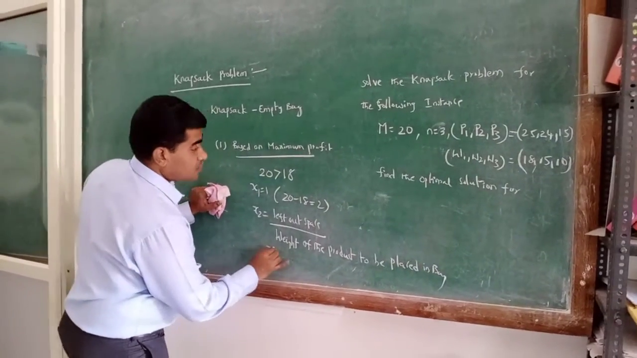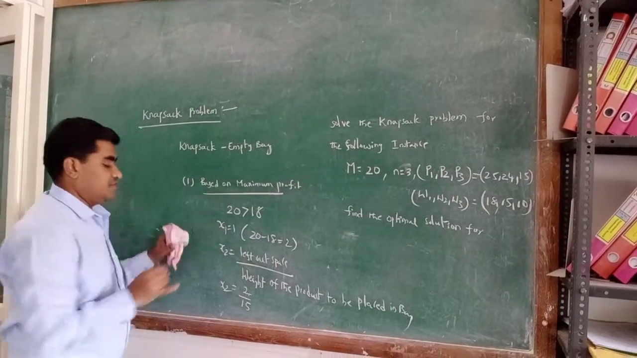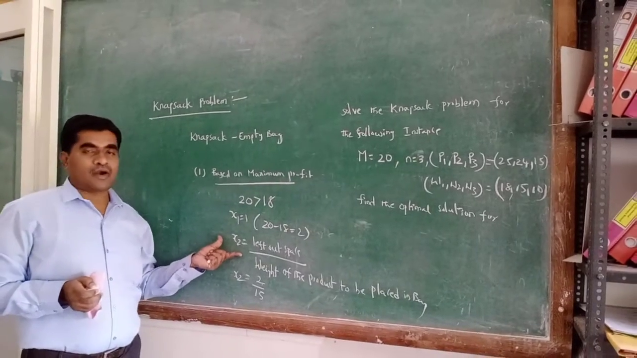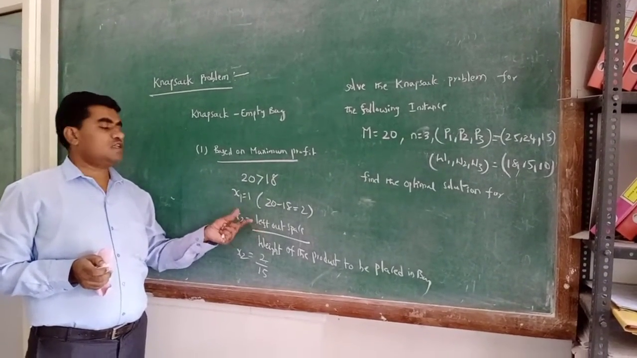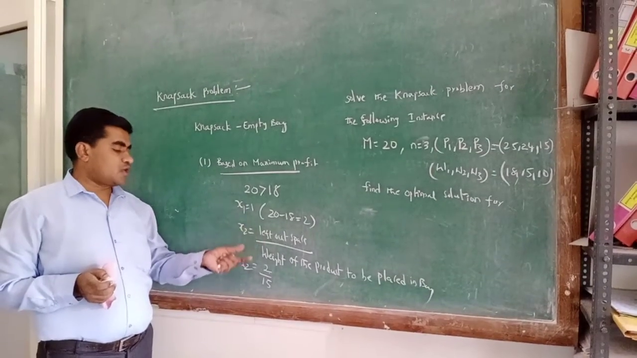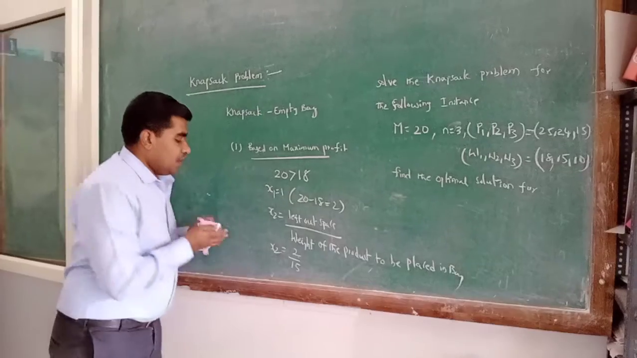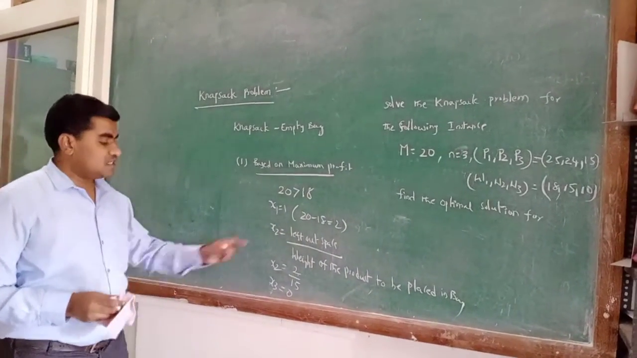So what is the left out space? X2 is 2 by 15. And for X3, we can't place the second product completely, so only a few amounts of space is there. So a fraction, 2 by 15 amount of the product, we have placed in the bag. So X3 equal to 0. There is no space remaining for placing in the bag.